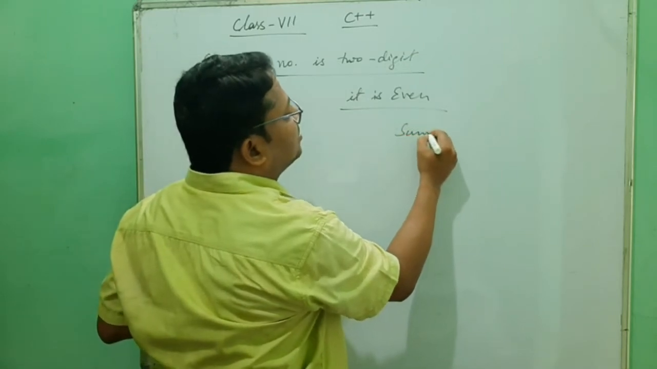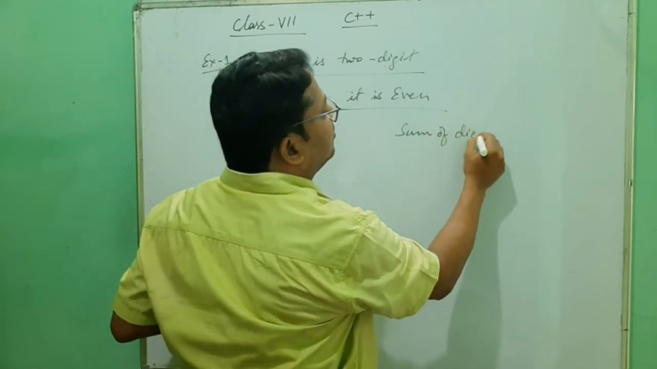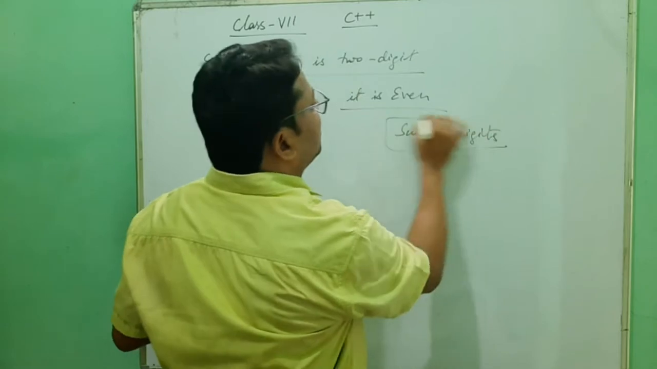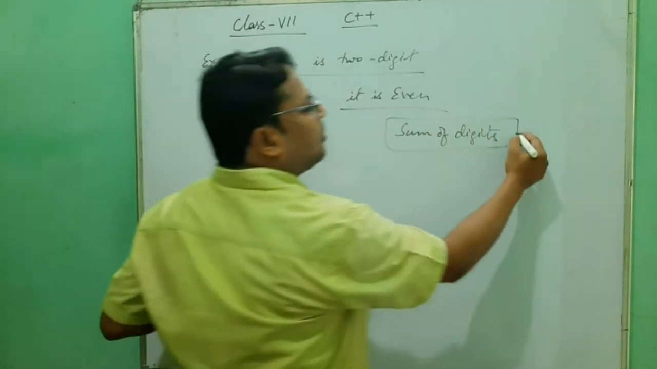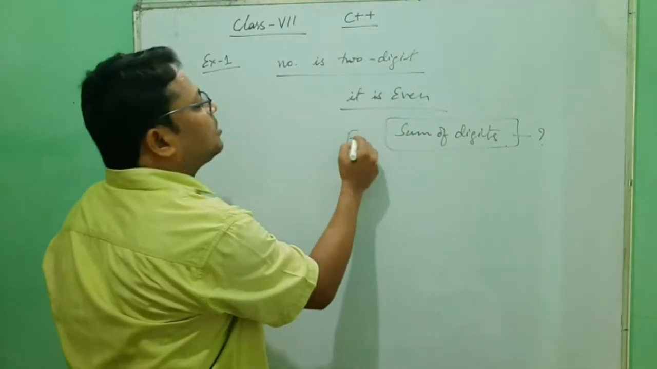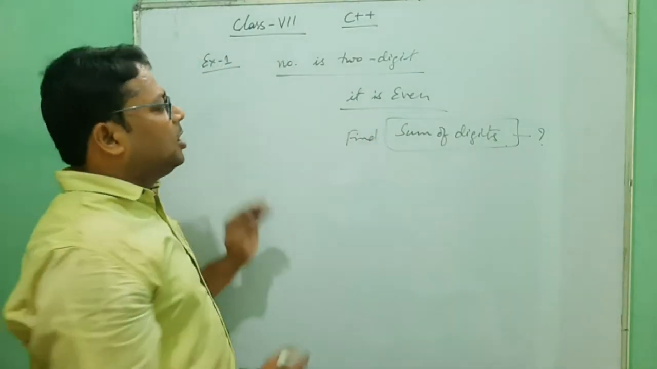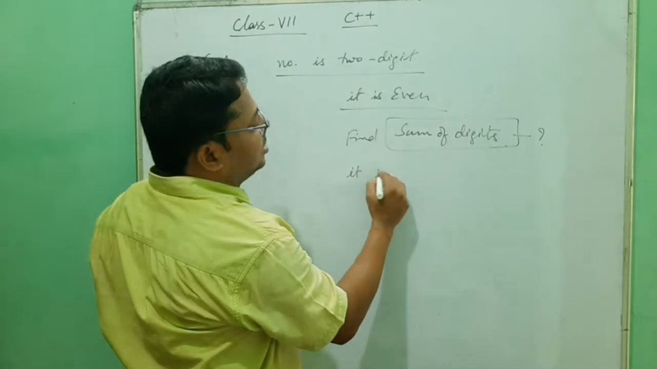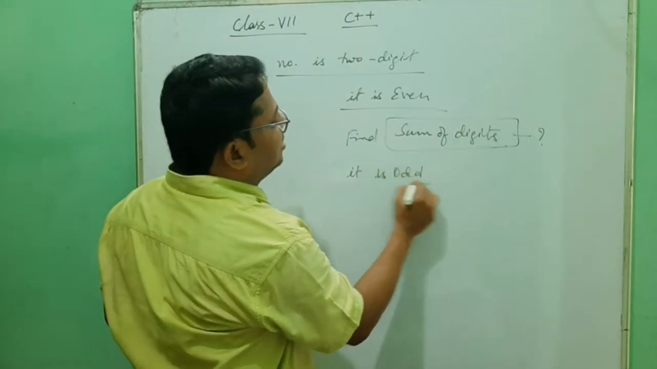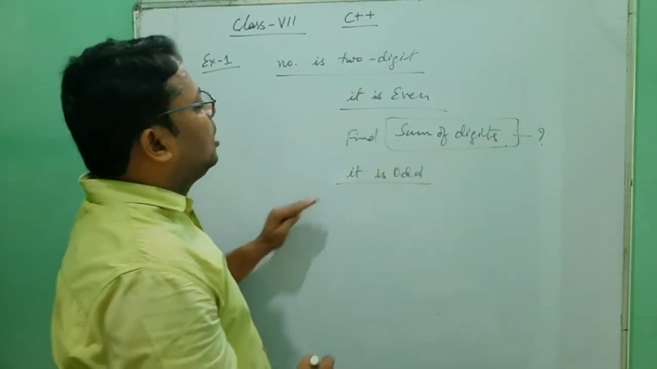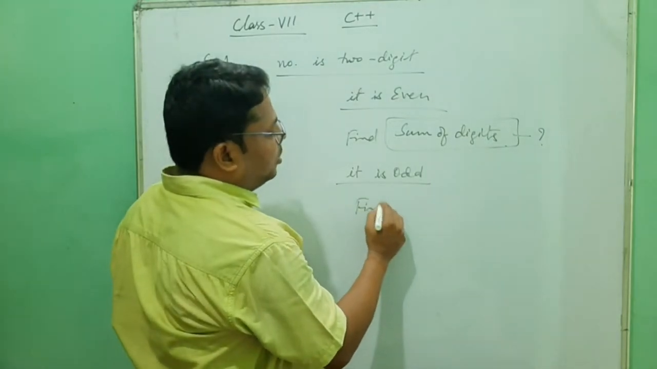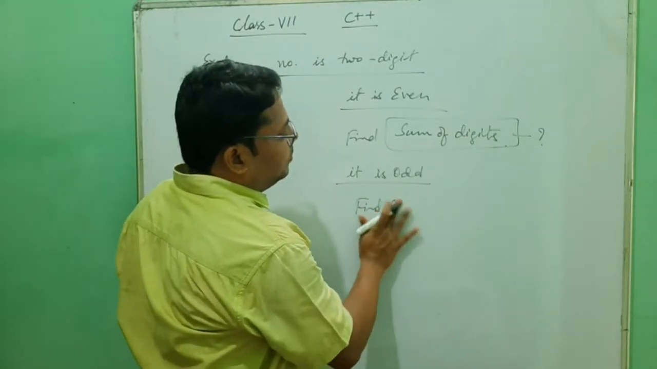If it is a 2 digit number and even also, then we have to find the sum of digits. If it is a 2 digit number but not even, that is, it is odd, in that situation find the product of the digits.